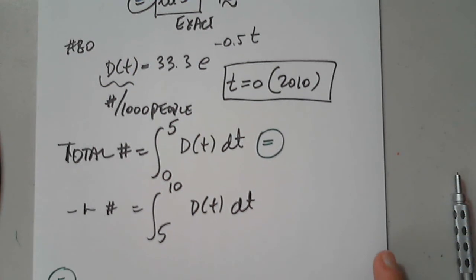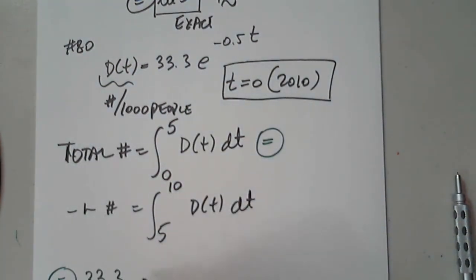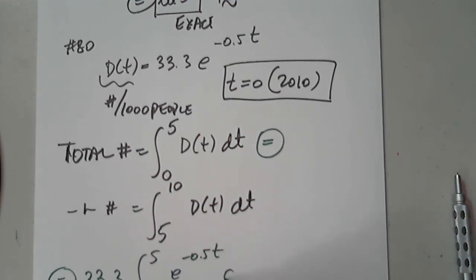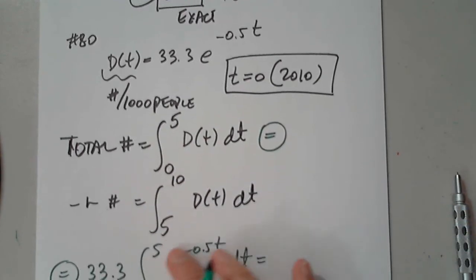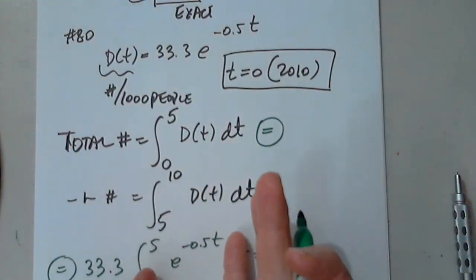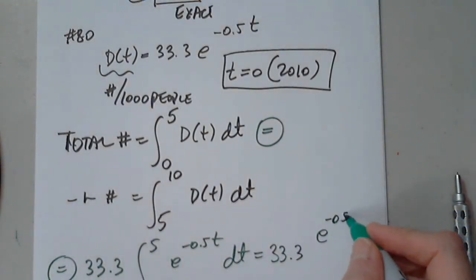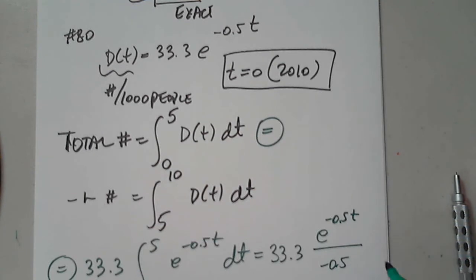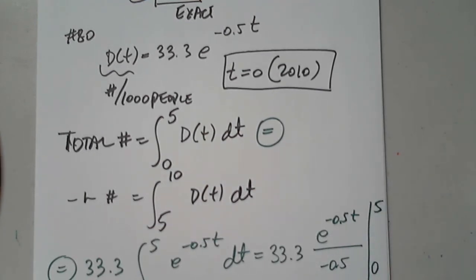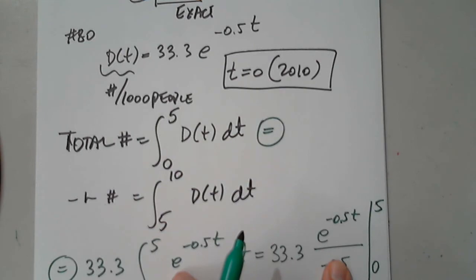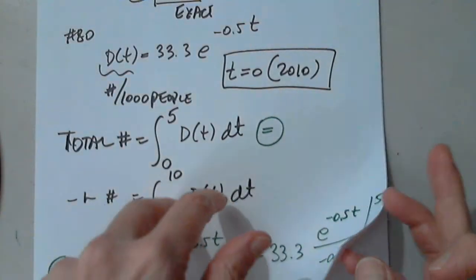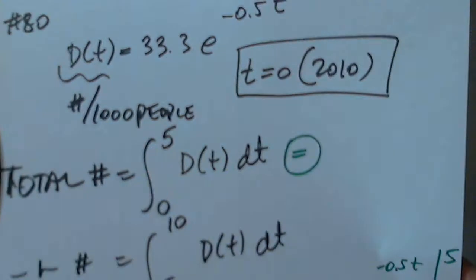Thank you very much. I really appreciate it. So I have 33.3, the integral from 0 to 5, e to negative 0.5t dt. And a long time ago, we also discussed this and we had an example. You don't really have to use a substitution for this because we know that it's e to negative 0.5t over negative 0.5 from 0 to 5. How do I know? Because when I differentiate this, I will have a negative 0.5 that will go away with this, so then I get that. So now I have to plug in 5 and subtract when I plug in 0.